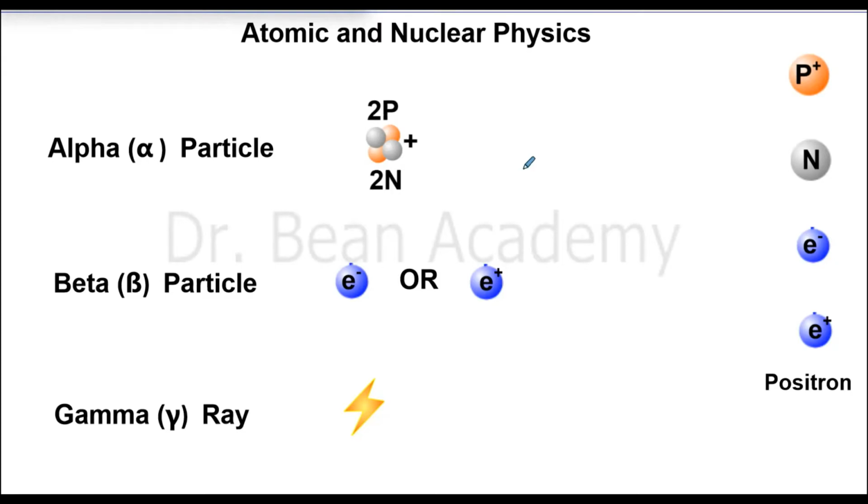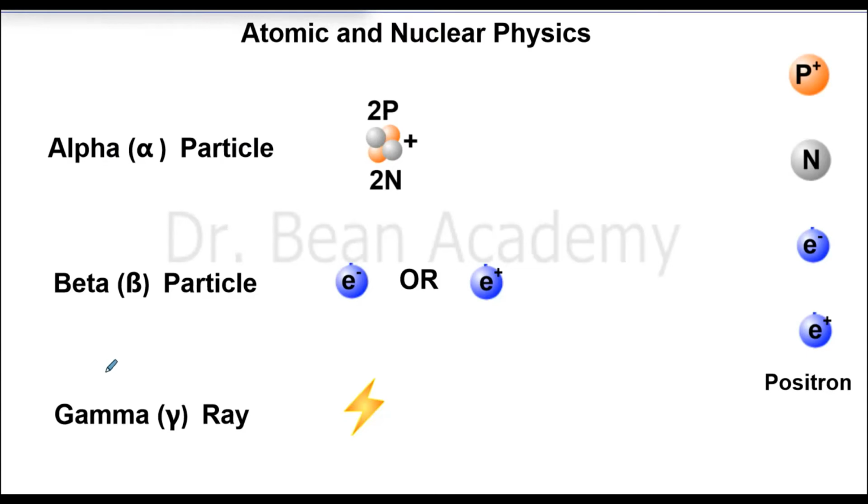If it doesn't emit protons out of its nucleus, then it will remain the same element, but it will just go back to its relaxed or stable position. So there are 3 basic decay types, 3 ways a nucleus can decay, and those are alpha, beta and gamma decays.